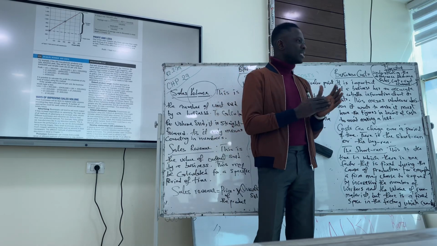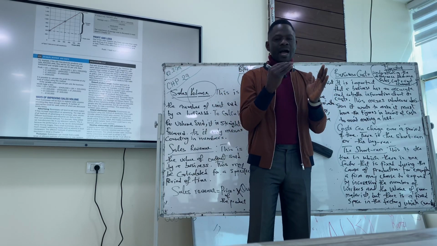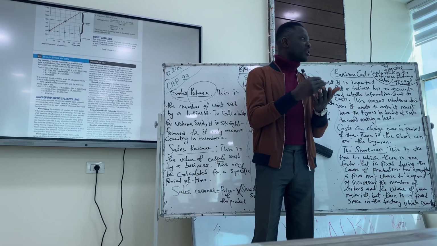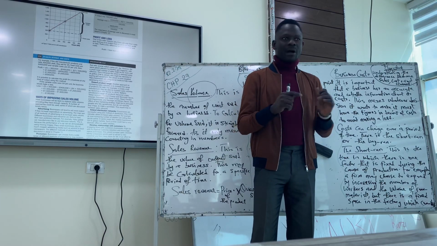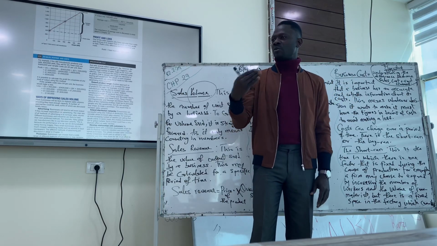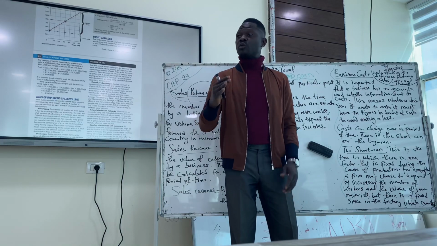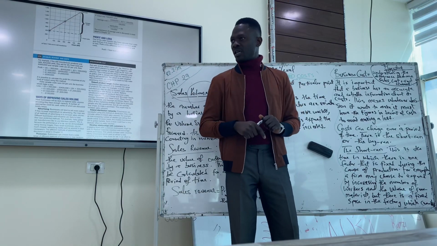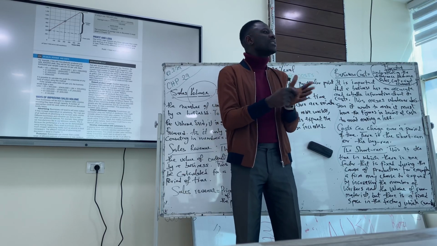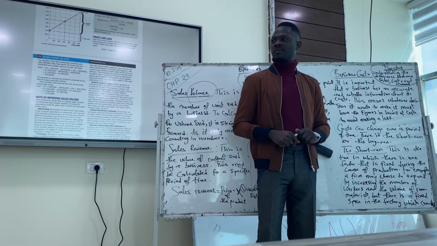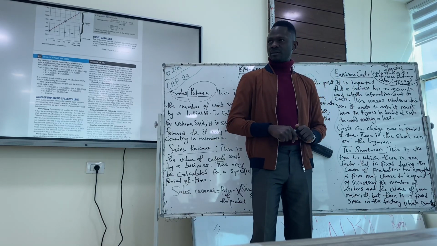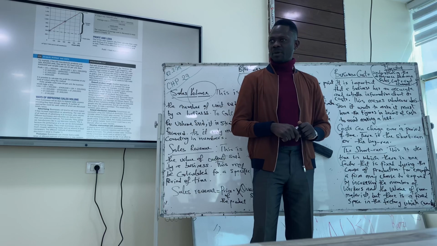So it is important for a business to accurately get information about its cost, because if not, then it might be making a loss. You have to accurately get the figures, the facts about the cost. Whatever you want to produce, you need accurate information about the cost, because if your cost is not accurate, then you won't be able to know the right price to charge on the product. If you are not charging the right price, then you might be making a loss. Do you understand the point I'm making here?